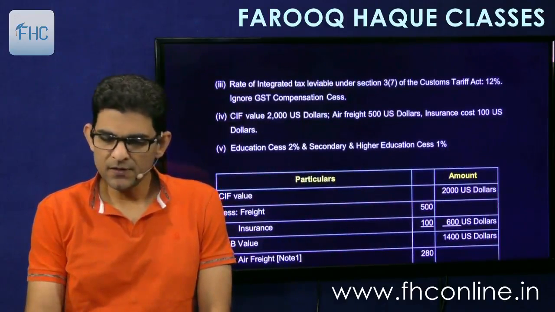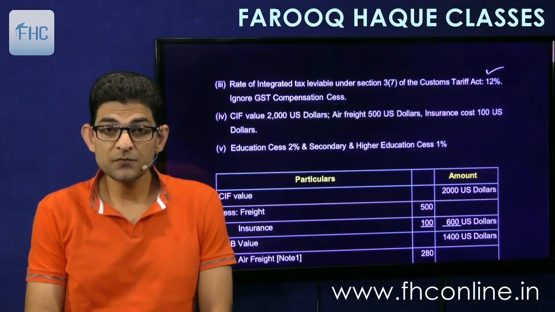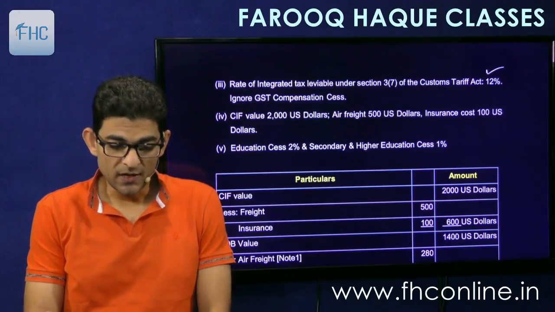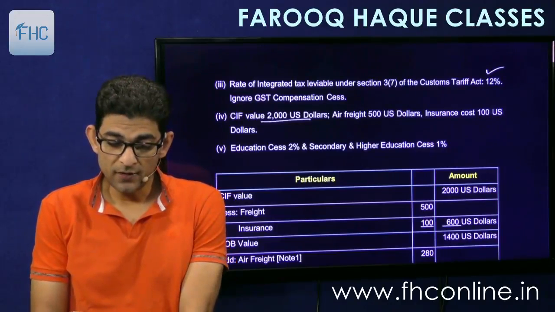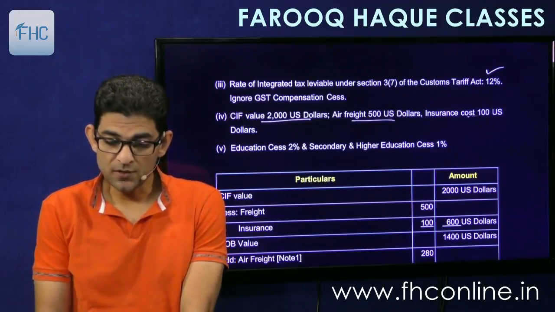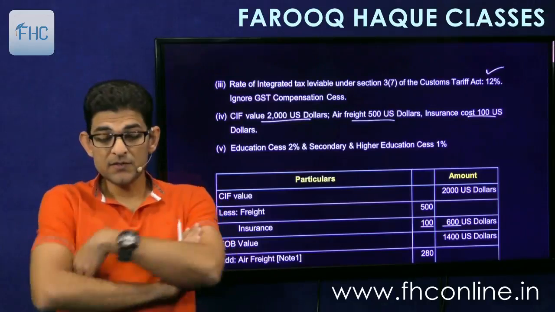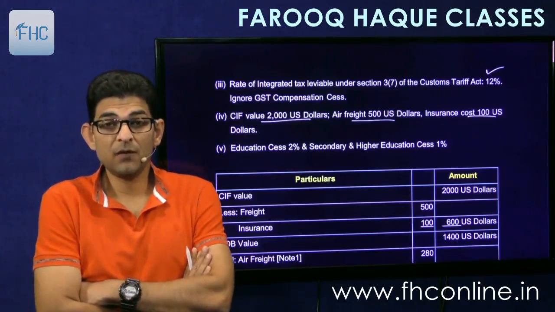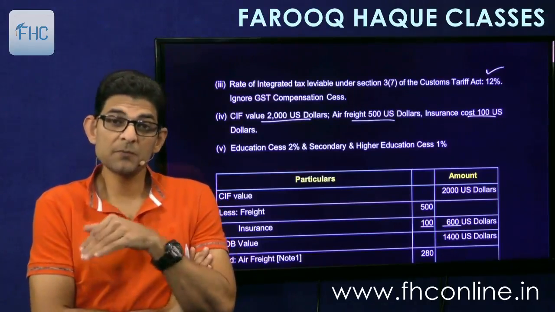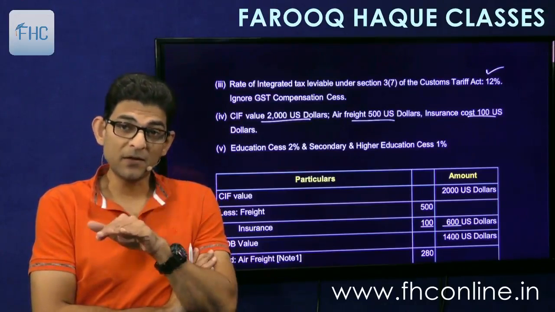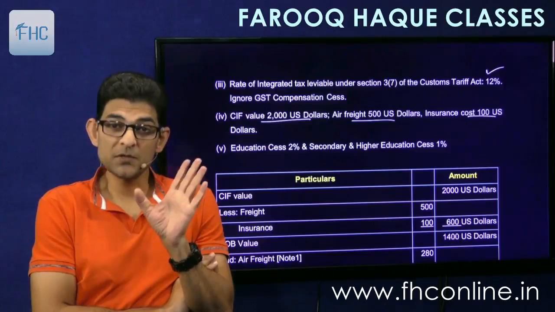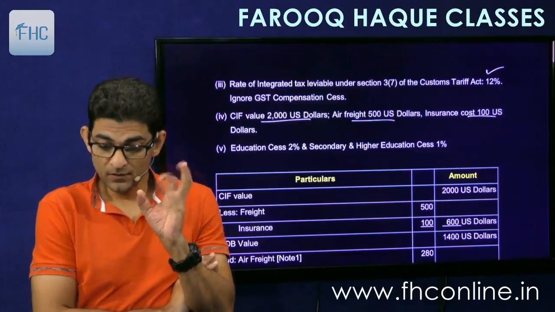Then rate of integrated tax is 12%. So this will be charged at the last. CIF value 2,000 US dollars, air freight 500, insurance 100. So again in this case CIF is given and the air freight is given. So what you'll do is first make a reverse calculation, find out FOB, then add back freight, restricting it to 20% of FOB. Right?